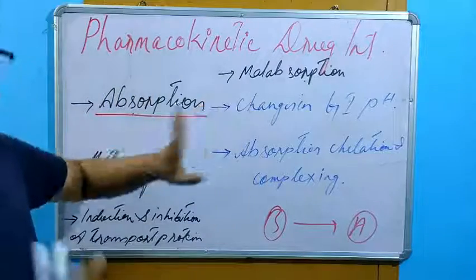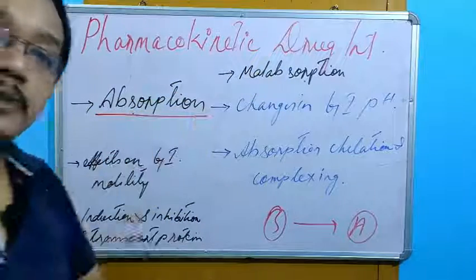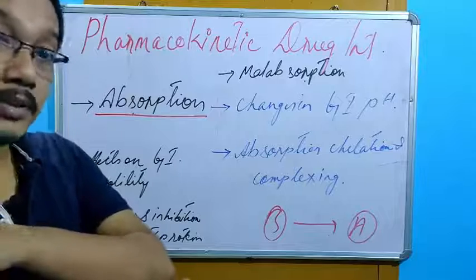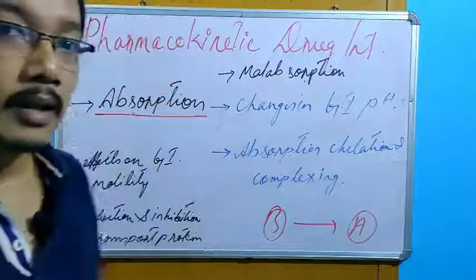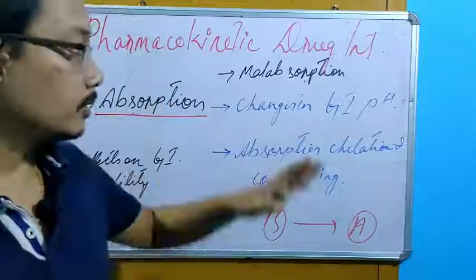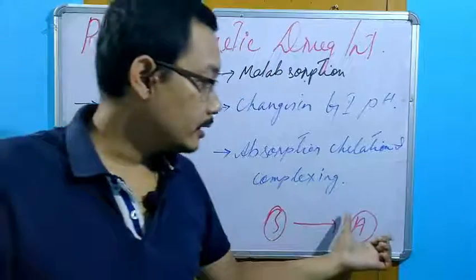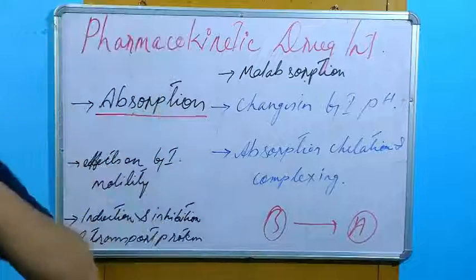Number 1, one more we have, the malabsorption. If there is a problem in the absorption, some disease, because of disease, we studied, right, drug disease interactions. If there is a certain problem because of which malabsorption occurs, then definitely the absorption of drug A will be hampered. And this is what we call drug-drug interaction.